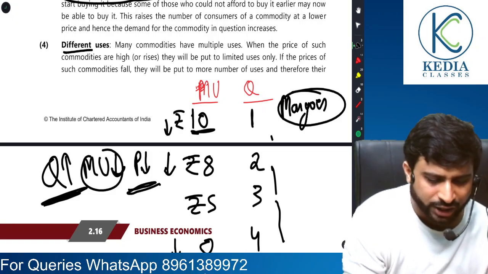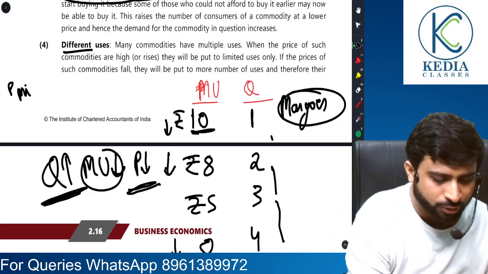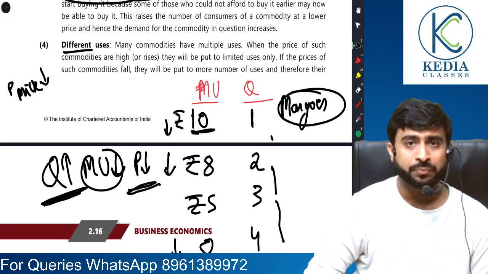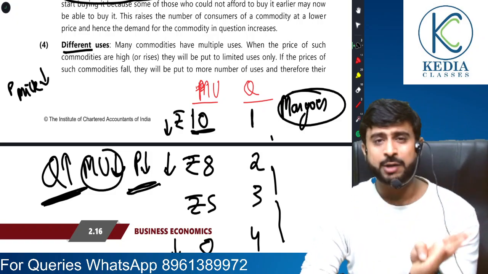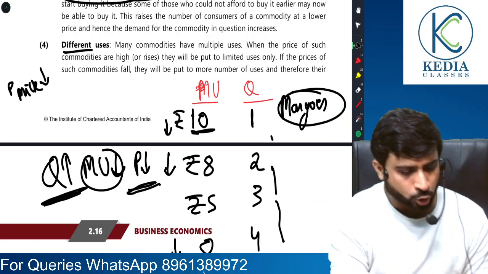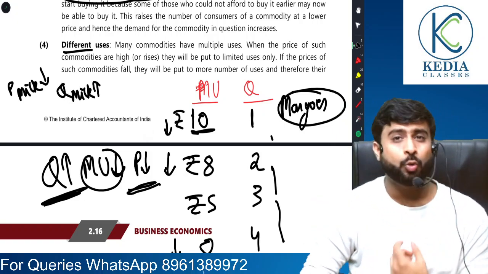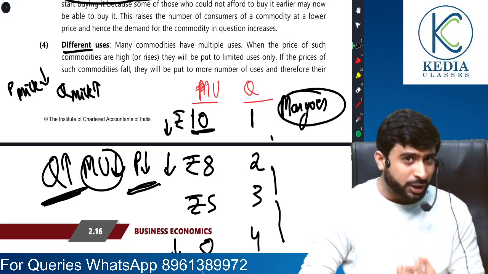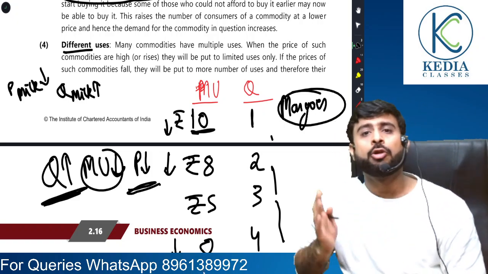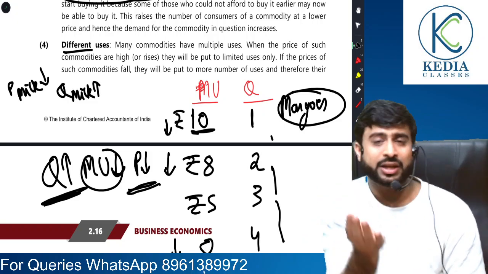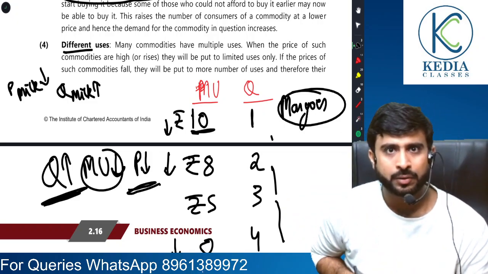Similarly, different uses of a product. Suppose milk. If the price of milk falls, obviously the main use of milk is that people use milk for drinking, so the quantity of milk will rise. But this is not what I'm trying to explain. What I'm trying to explain is that if the price of milk falls, now in our house, people will start buying milk for making ice cream, for making different kinds of chocolates, for making cheese, for making butter.